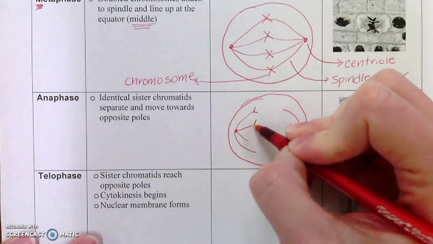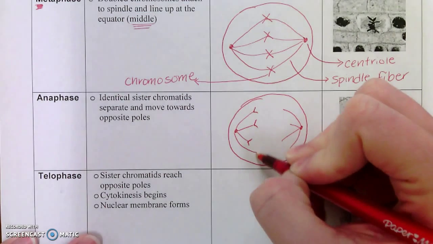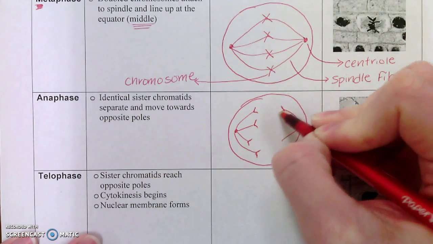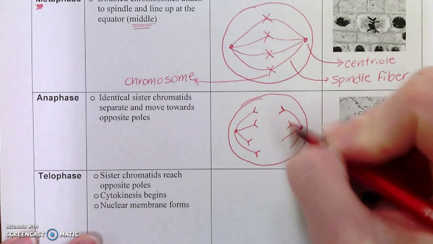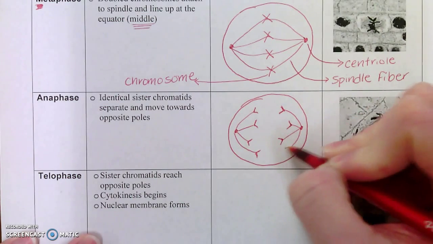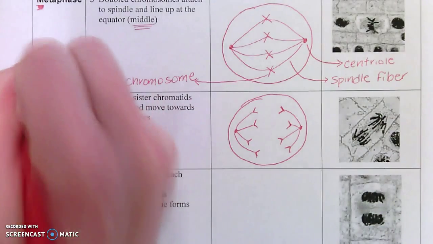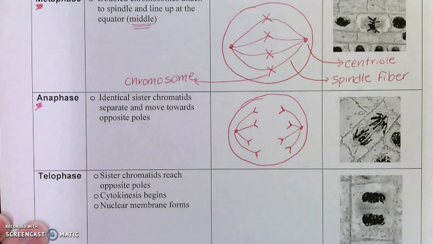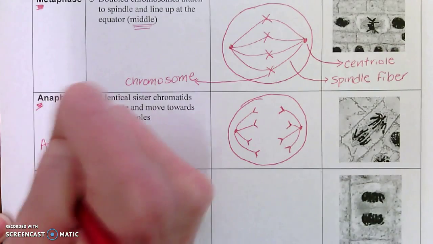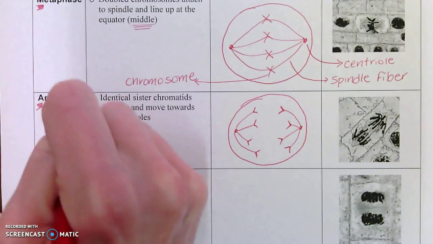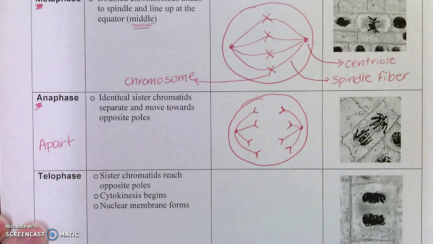Okay, so half of that letter X looking chromosome is attached to the end of each spindle fiber. Now, we talked about metaphase equals middle. In this case, anaphase means chromosomes are being pulled apart. Anaphase, chromosomes get pulled apart.